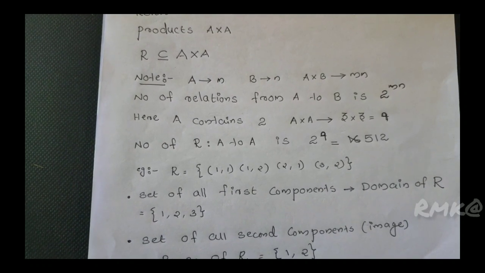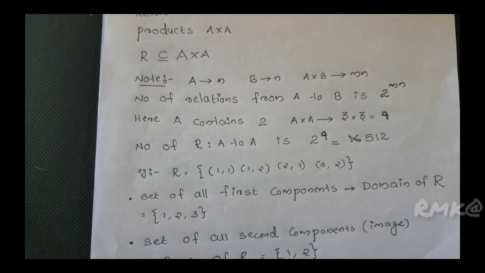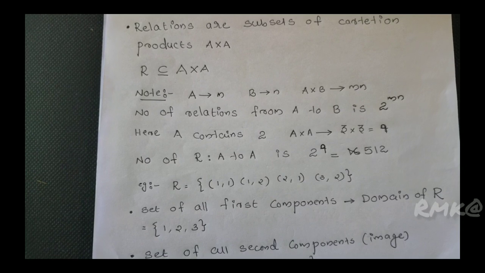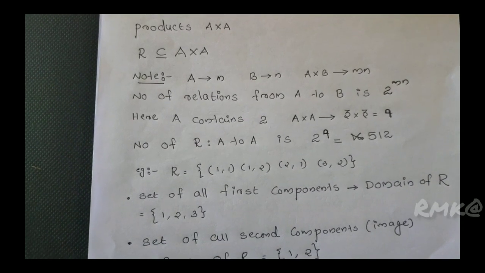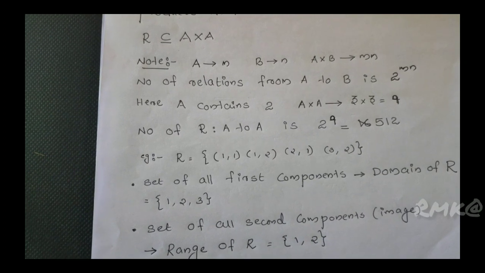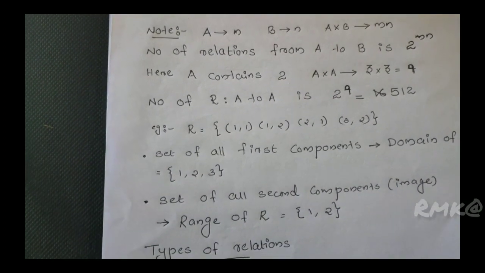The set of all first components is called the domain of R. Here it is the set {1, 2, 3}. The set of all second components, the images, is the range of R, which is equal to the set {1, 2}.